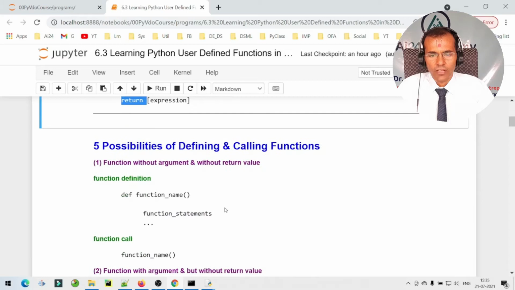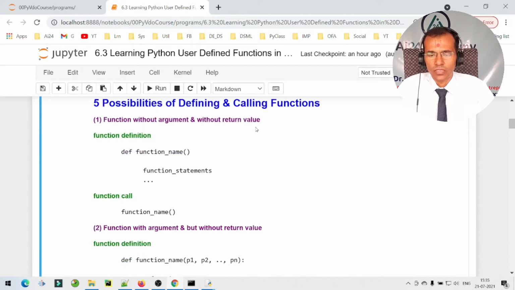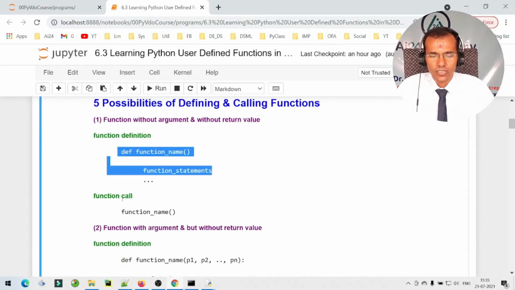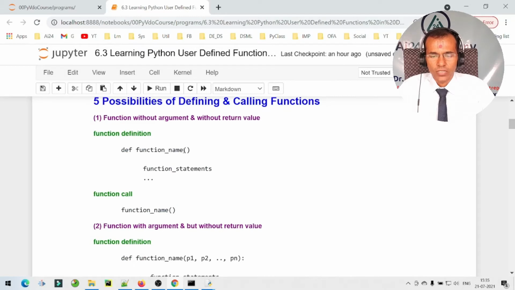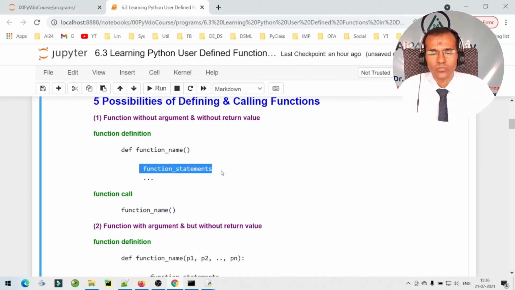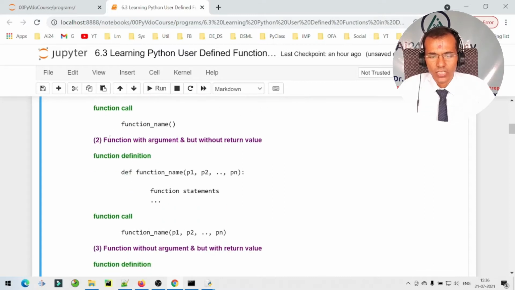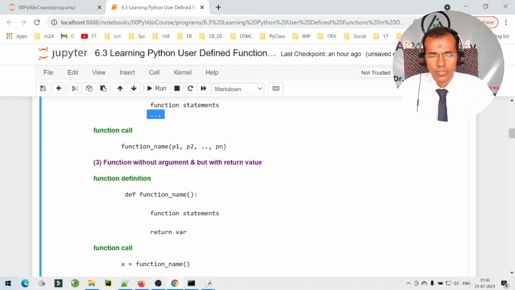Now let us start with the 5 possibilities of defining a function. So the very first one is a function without argument and without return value. So here is a function definition and this is a function call. There are no arguments to this function at the time of calling or defining the function. Simply we call a function and we perform some operation within this function. The second possibility is a function with argument but without return value, meaning we pass parameters as arguments to the function at the time of calling and defining a function, and we have function statements but we do not return anything from this particular function.